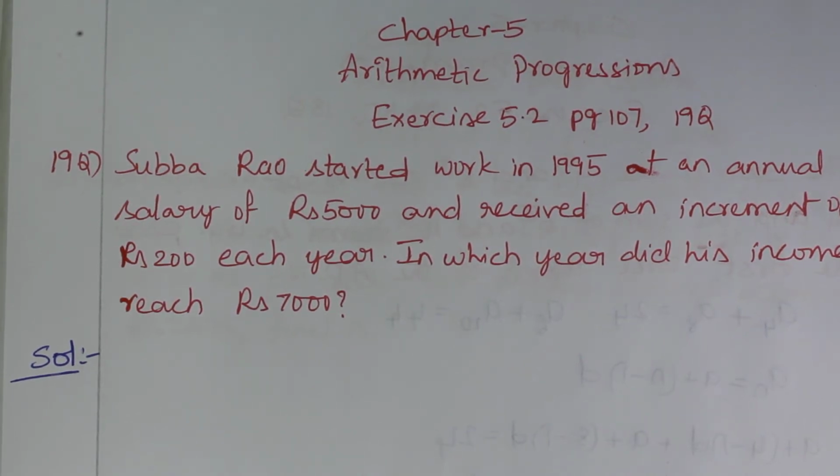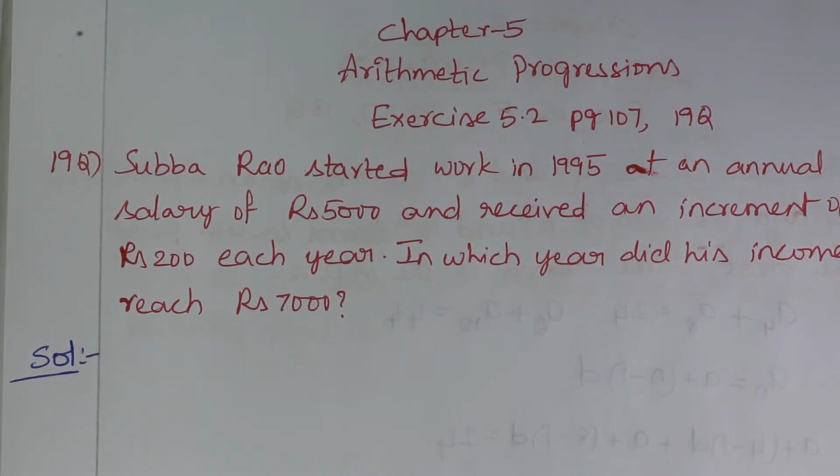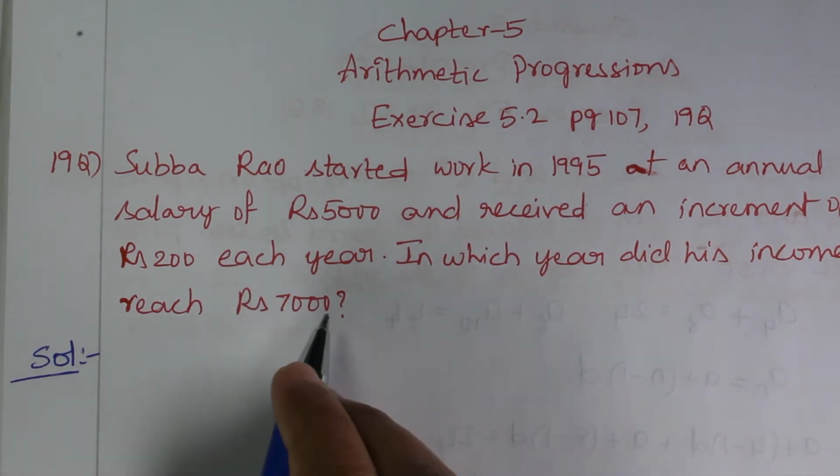In this session I am going to explain the 19th question from exercise 5.2, page number 107, chapter 5, arithmetic progressions. So let's read the question first. Subbarao started work in 1995 at an annual salary of rupees 5000 and received an increment of rupees 200 each year. In which year did his income reach 7000?